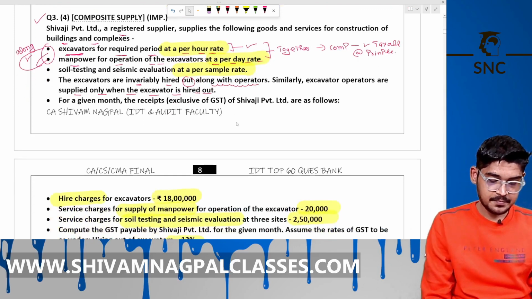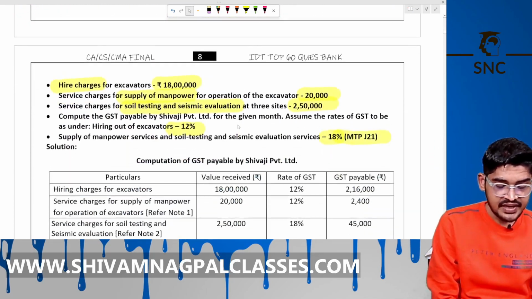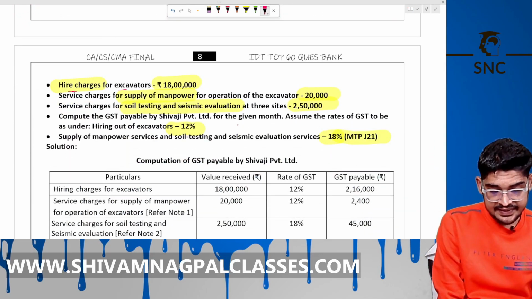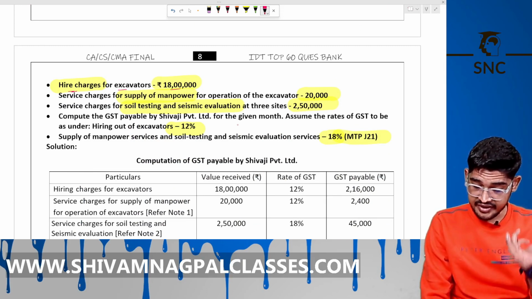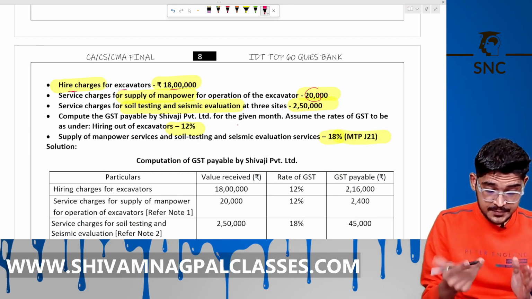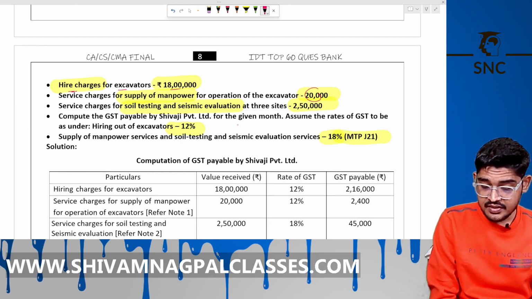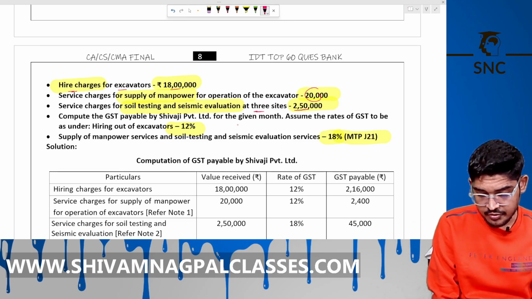Now for this month, the detail given is that hire charges for the excavator are 18 lakh rupees, service charges for supply of manpower for operation of the excavator are 20,000 rupees, and service charges for the soil testing and seismic evaluation at 3 sites are 2,50,000 rupees.